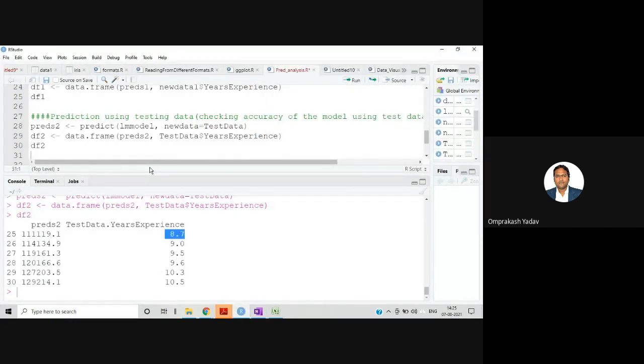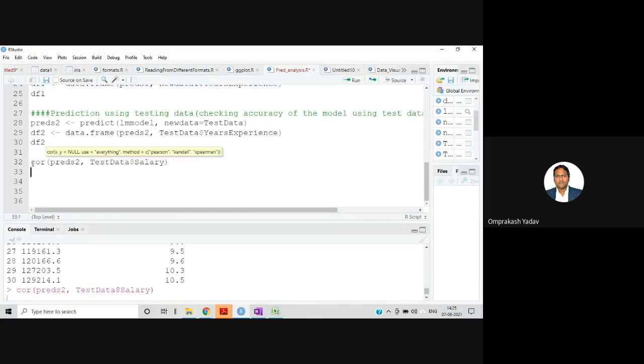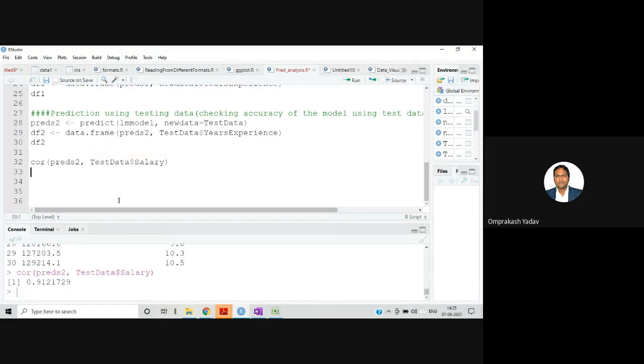See whether it will run. The correlation between the predicted values and the test data salary. If you see here, if I am finding the correlation between the predictions and the test data salary, it's giving me 0.9121729. So both are very highly correlated.